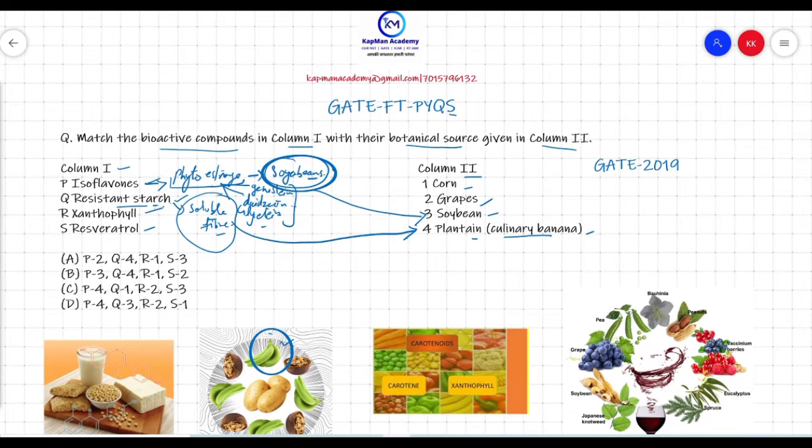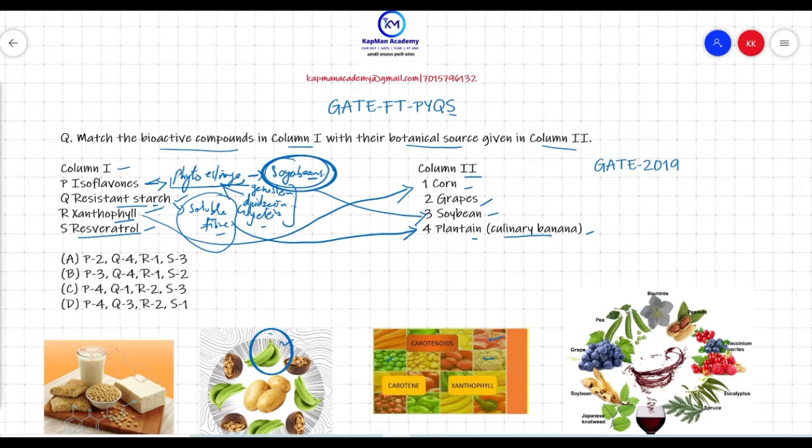Fine. Your next option is xanthophyll. Xanthophyll is a class of oxygen-containing carotenoid pigments found in different types of vegetables, fruits and grains. So your match for xanthophyll in column 2 is corn. Your next option is resveratrol.